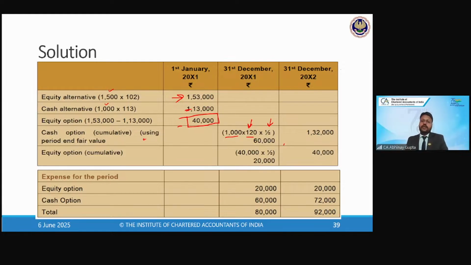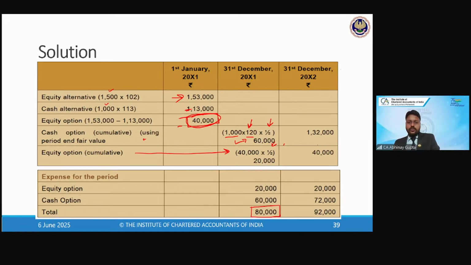So 60,000 is the expense for the cash option in year 1. For the equity, the amount is 40,000, like we have calculated here, so 40,000 into my weight, 1/2, is 20,000. So the total expenditure comes to 60,000 plus 20,000, 80,000 in year 1.